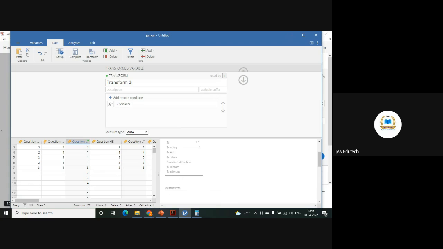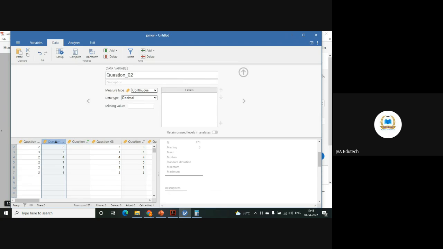And here you have to type, add a record condition. Here you have to give a variable suffix. What do you want before that variable?